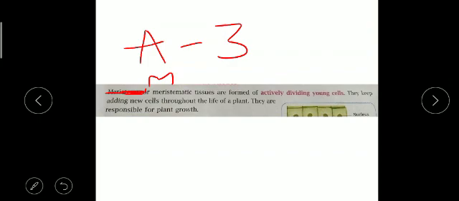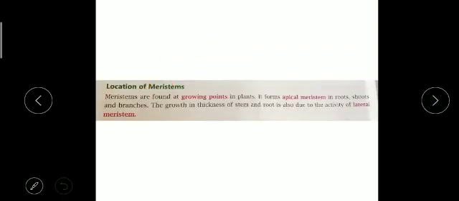So wherever you are watching the video, I am just telling you the page number always, so you can write. It is given on page number 11. Next, they are asking the location. So location-wise also you have to write both the lines. You can write down the heading if you want: location, where it is located.